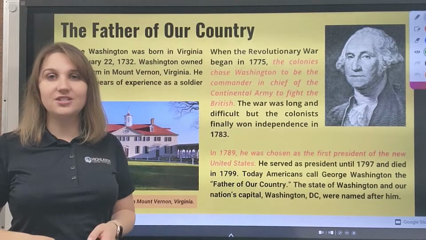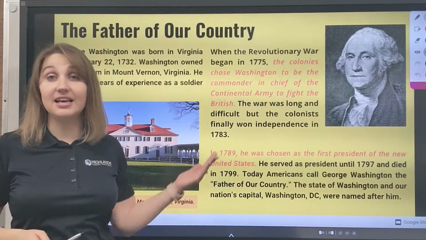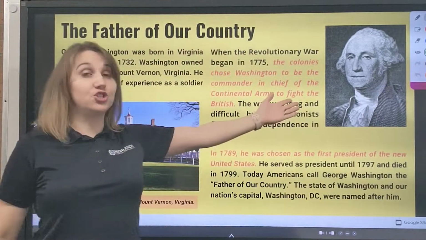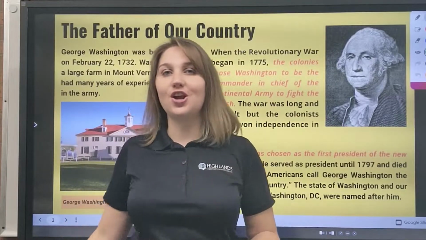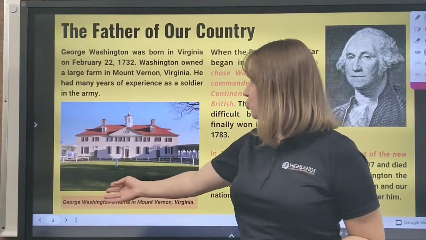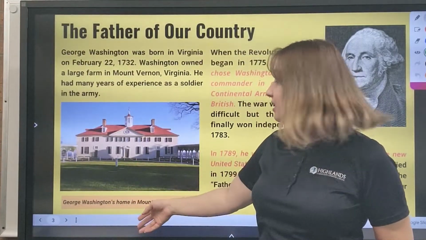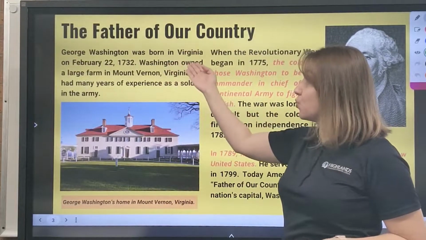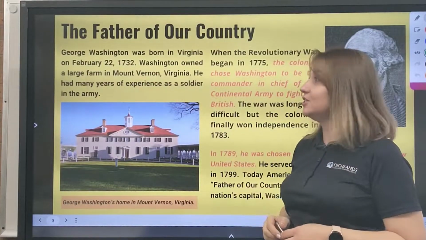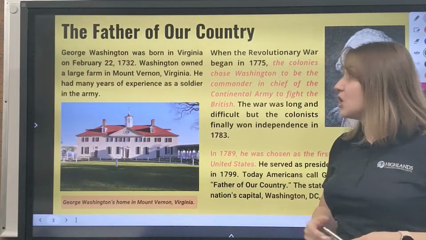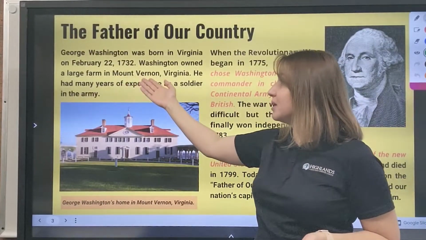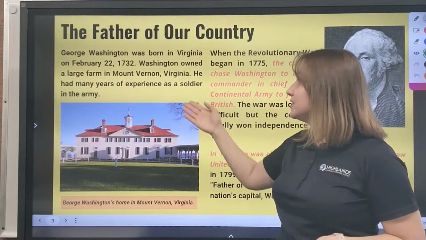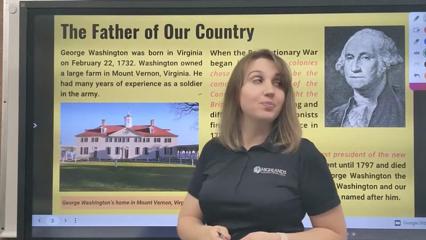One of the questions on our citizenship test is about the father of our country, and that person is George Washington. So here you can take a look at George Washington's home in Mount Vernon in Virginia. George Washington was born in Virginia on February 22, 1732. Washington owned a large farm in Mount Vernon in Virginia. He had many years of experience as a soldier in the army.